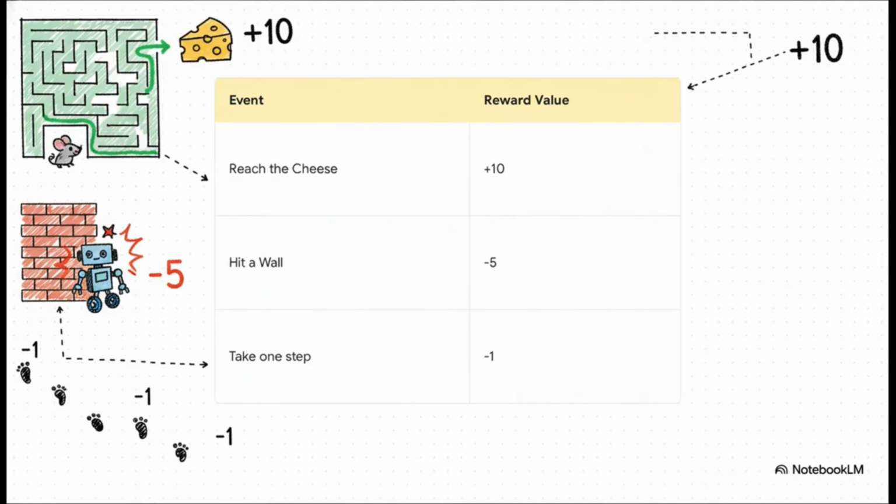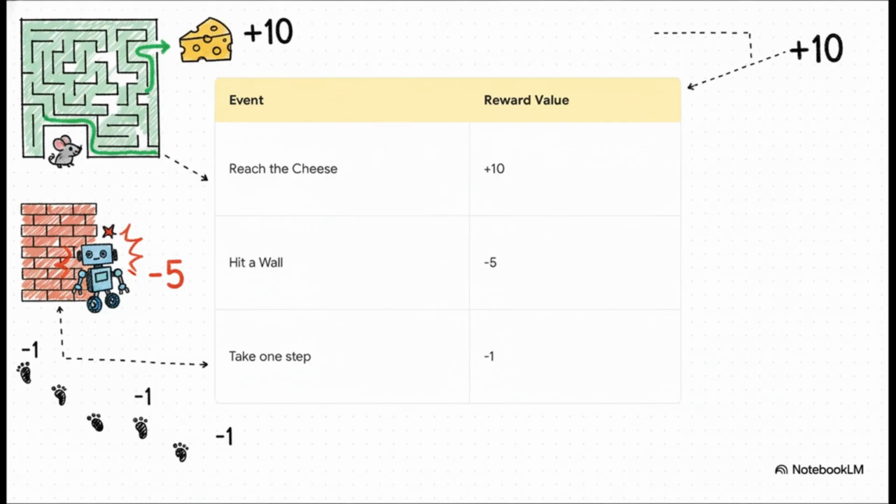So, of course, reaching the cheese, that's a big plus 10. Awesome. Hitting a wall? Ouch, -5. That's a penalty. But look at that last one. Taking even a single step costs it a tiny bit, -1. Now, why would we do that?